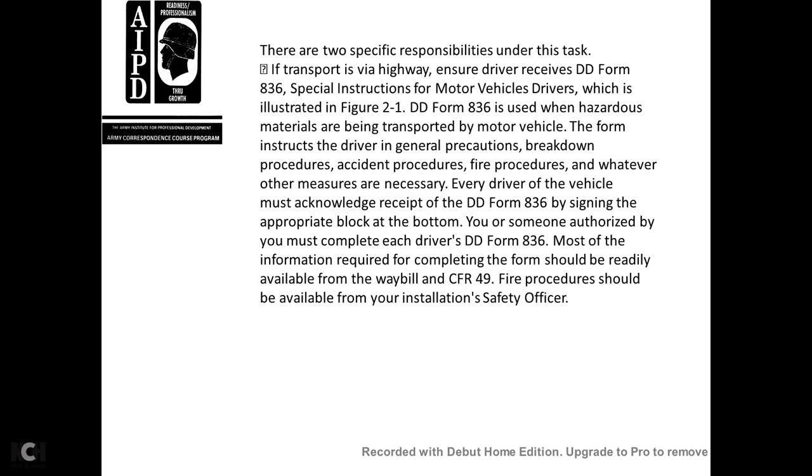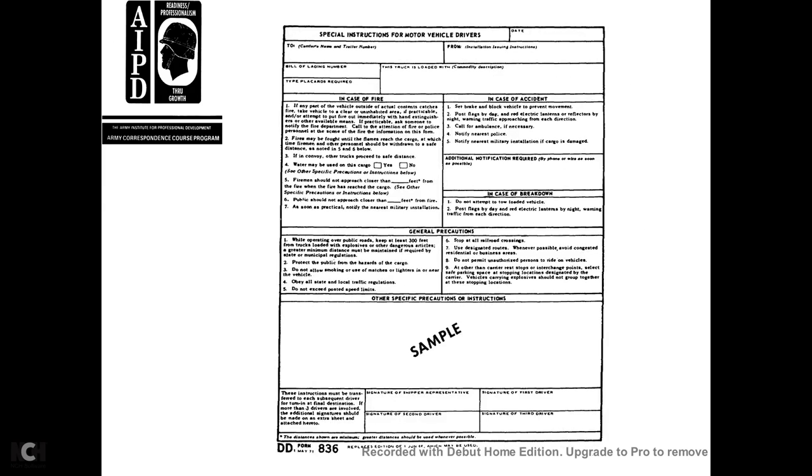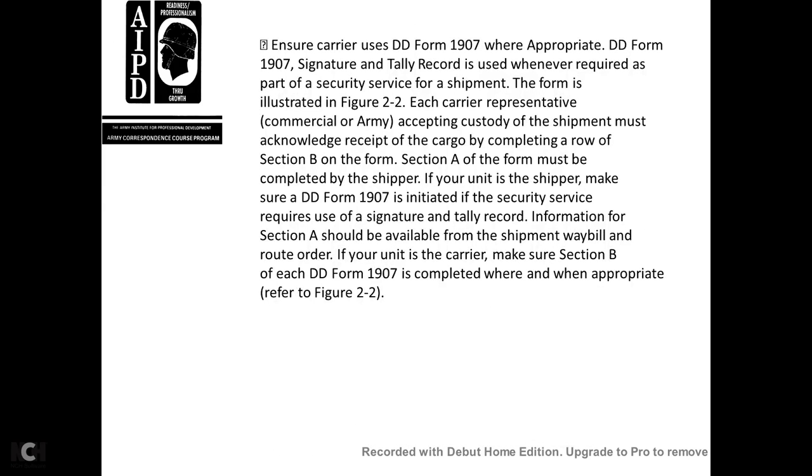The waybill, Title 49 CFR 49, and the fire procedure should be available from the installation safety officer. Ensure care of the DD Form 1907, the security tally record, with the required prior security of the shipment, illustrated in figure 2-2. The carrier representative of the commercial carrier accepting custody of the shipment must receive the cargo.